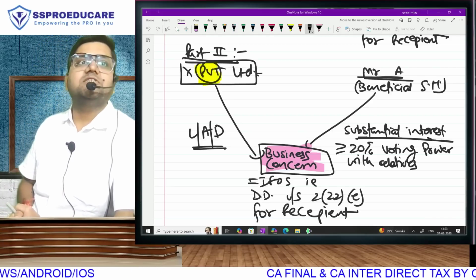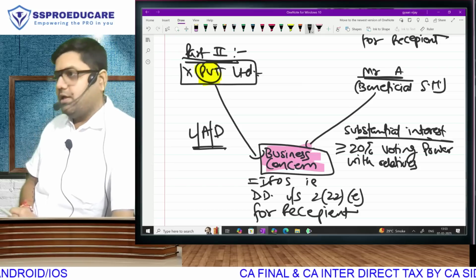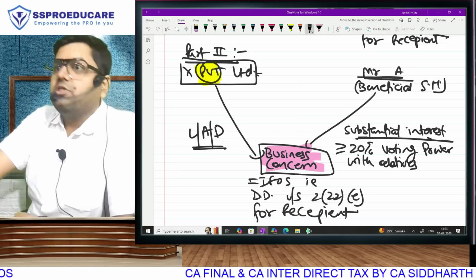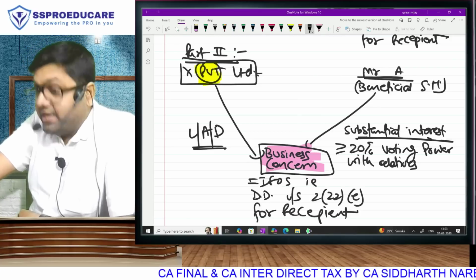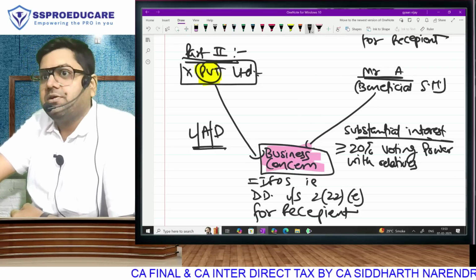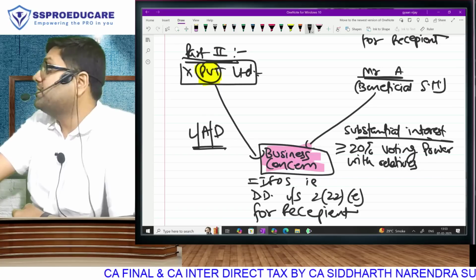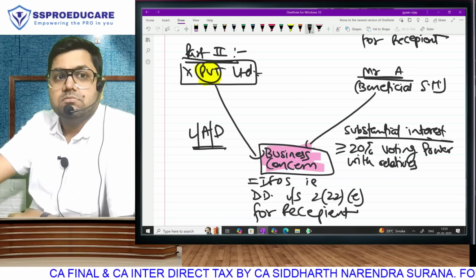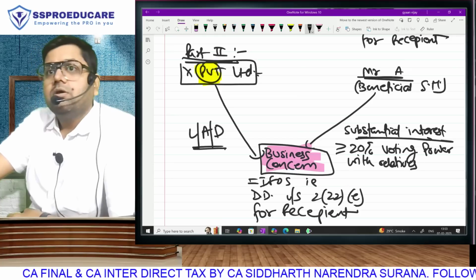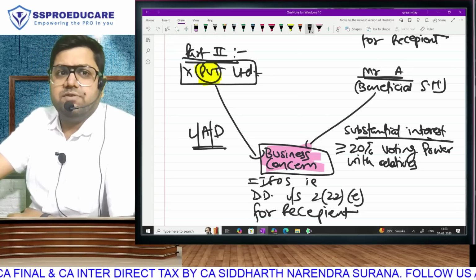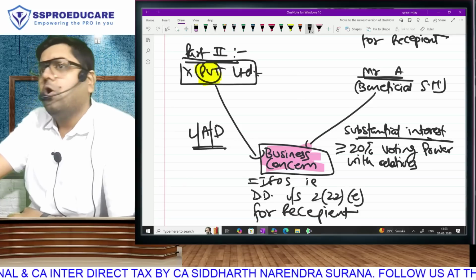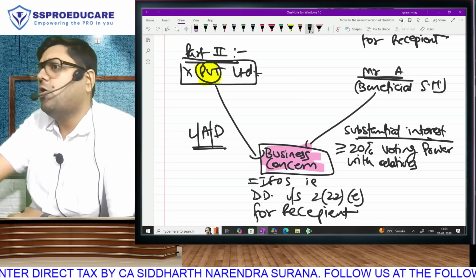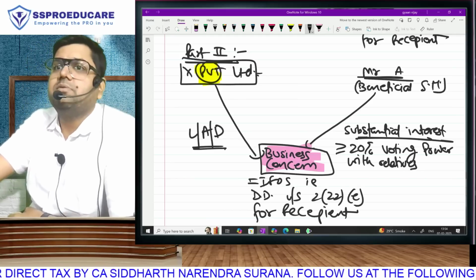If I have to speak the statement in the law, in section 222E, the statement goes like this. See, if you are comfortable, there is one way in which the Income Tax Act is written, and there is one way in which I explain by making these arrows, these charts, these tables. See the difference. The law says loan, advance or deposit received by a beneficial shareholder or a business in which the beneficial shareholder has substantial interest from a closely held company is deemed dividend for the recipient.